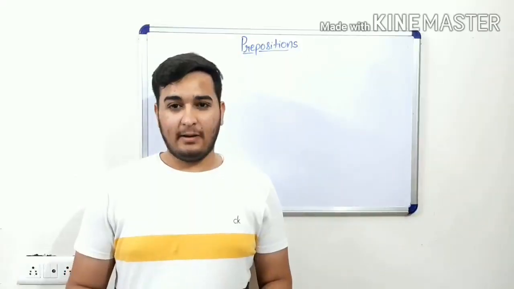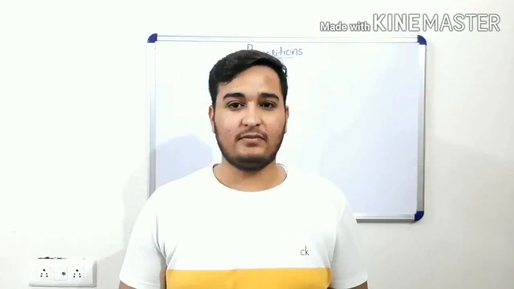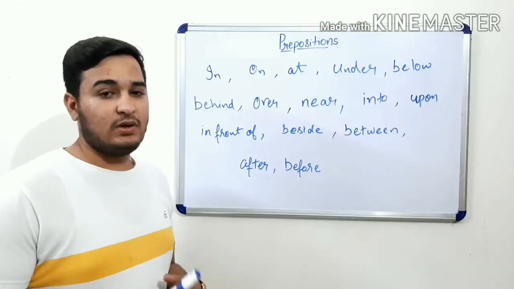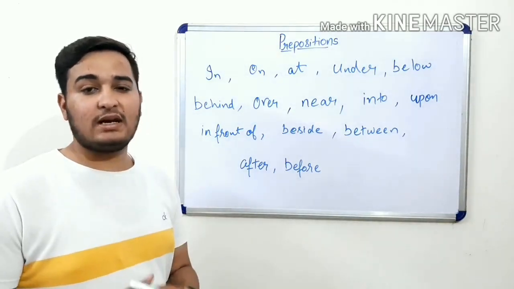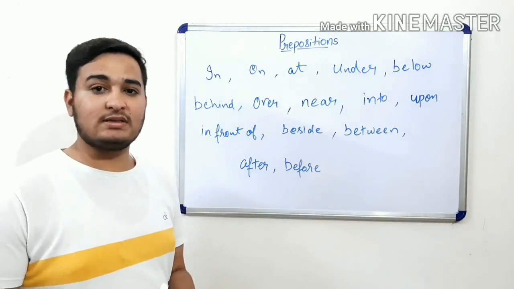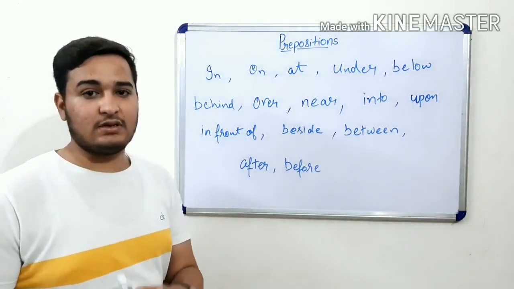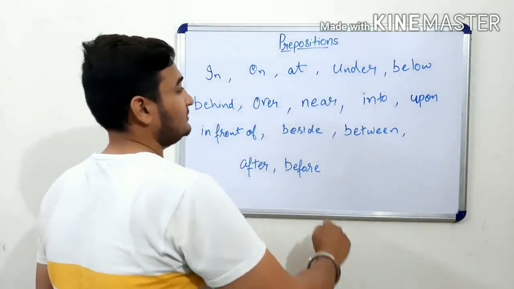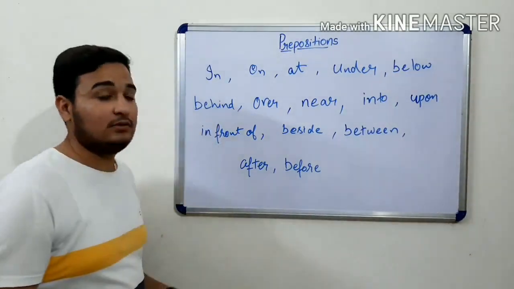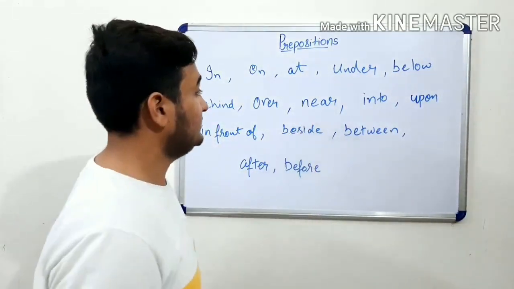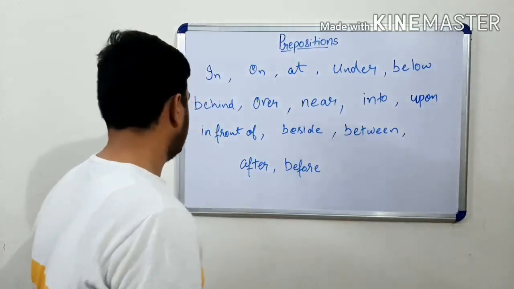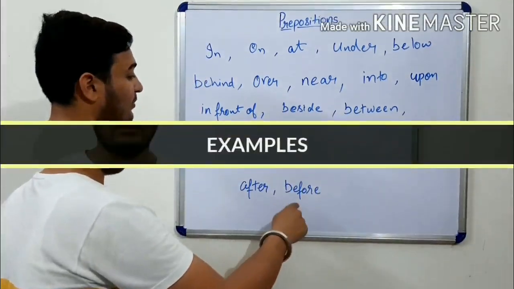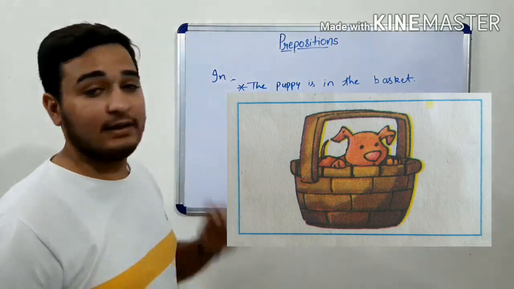Today's lecture is for primary classes and the topic is: a preposition shows the relation between a noun or pronoun and any other word in the sentence. Here are some words on the board which show this relation, which means these are the prepositions. First are: in, on, at, under, below, behind, over, near, into, upon, in front of, beside, between, after and before.